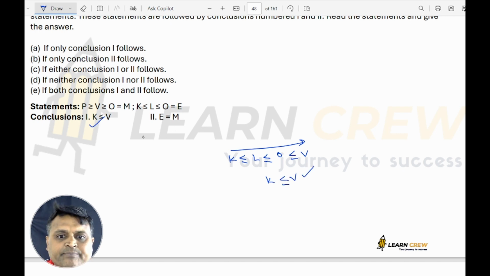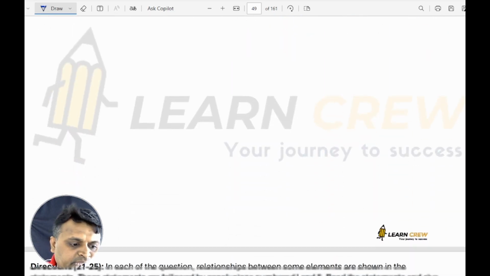E is equal to M. So E is equal to O is equal to M. So E is equal to M is also correct. So both 1 and 2 are correct. So option E is correct. Next.